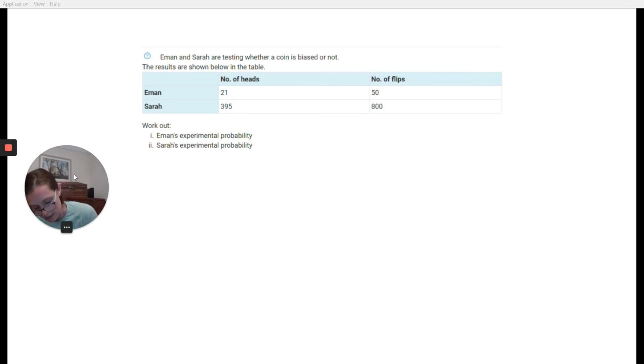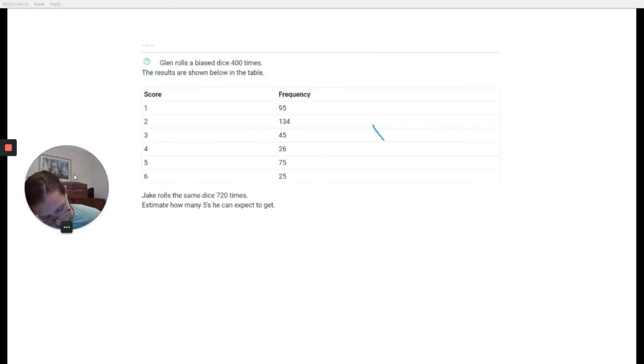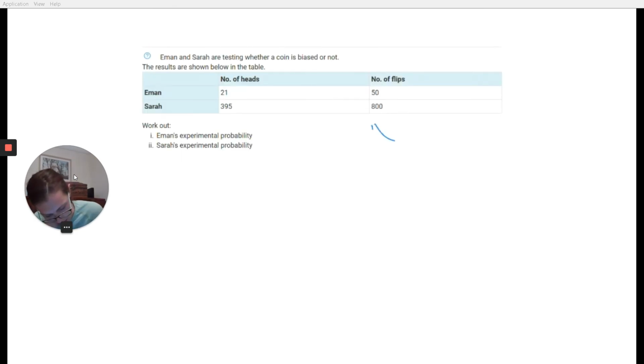So if we look at this table, this is again representing my experiment. In this experiment, Iman has flipped it 50 times and got 21 heads. And Sarah has flipped it 800 times, a lot more than Iman. The number of heads she got was 395.